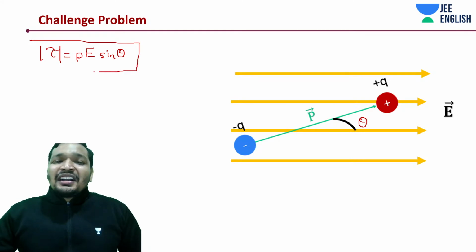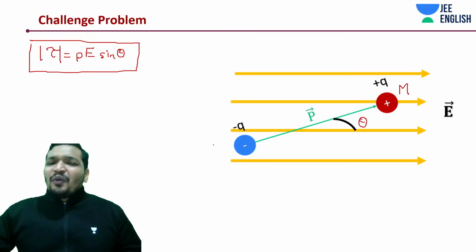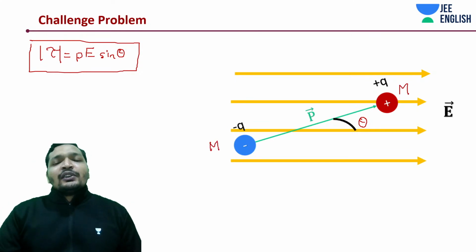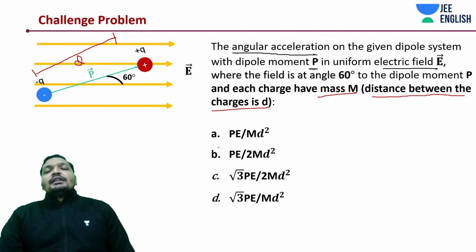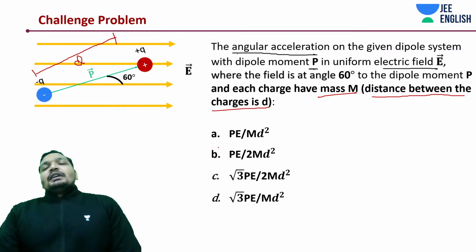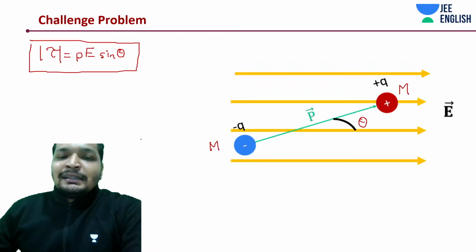If it has torque, and if these charges have mass, won't they have some angular acceleration? Yes, of course. How would you find it? It's a simple problem, students.